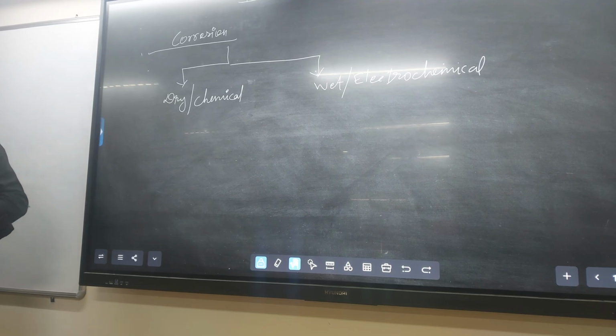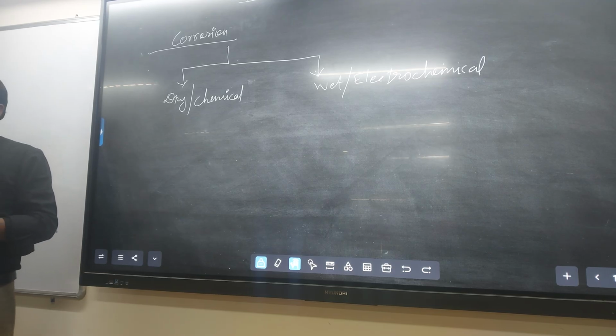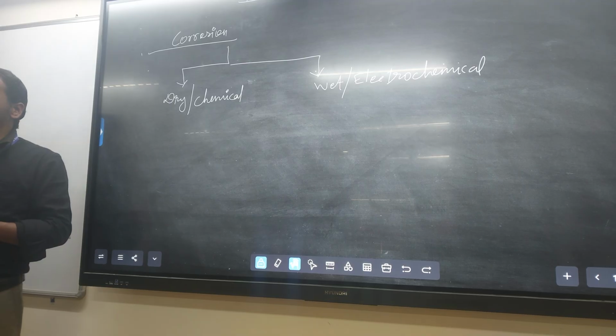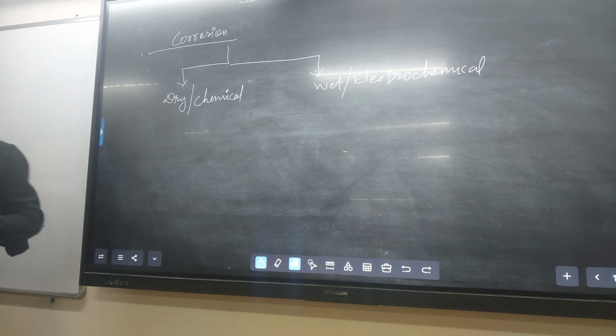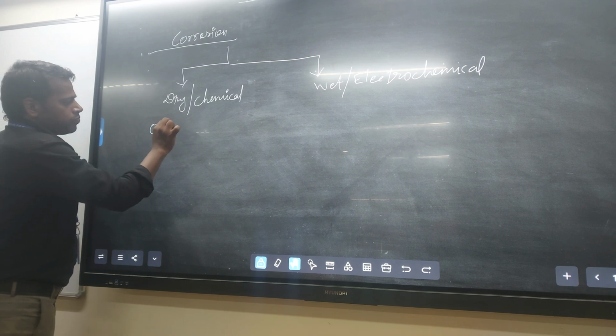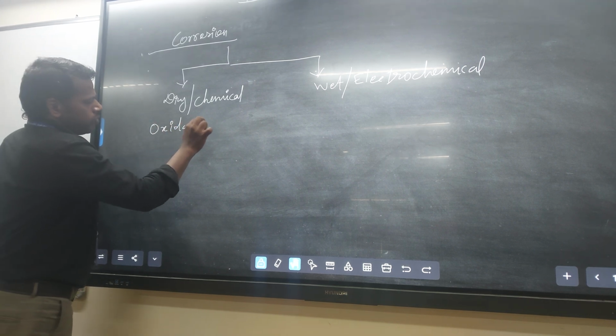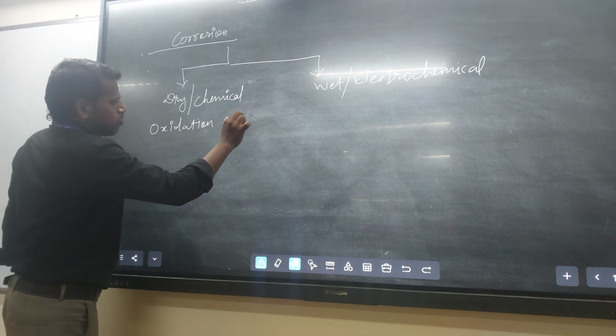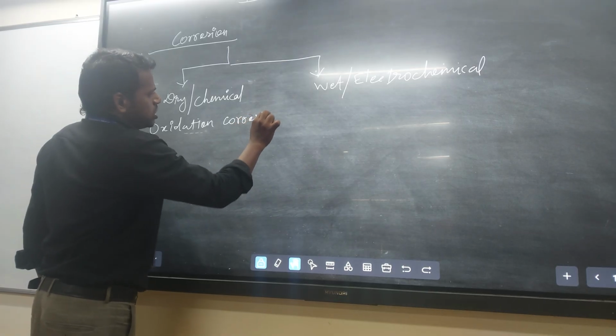For example, in dry corrosion, with the presence of oxygen molecules, how does the corrosion initiate? That we will discuss. We can call it oxidation corrosion.